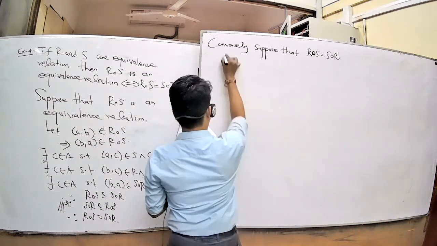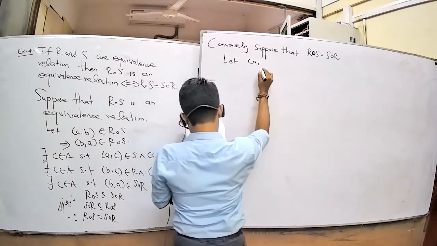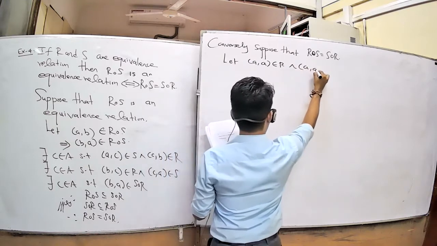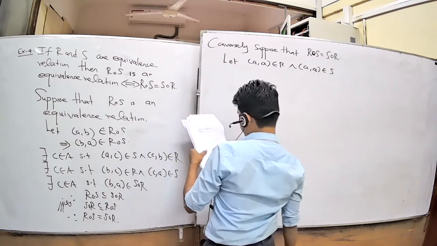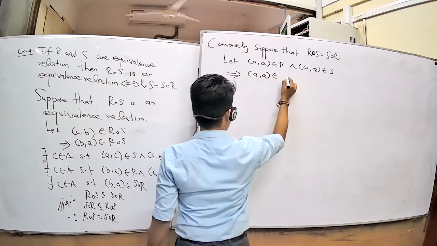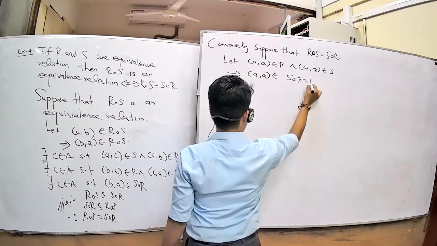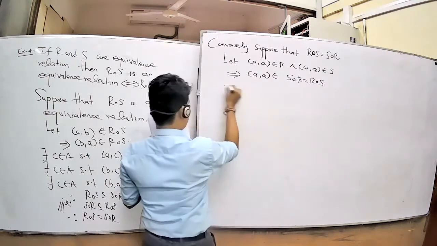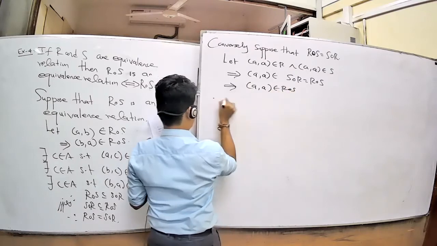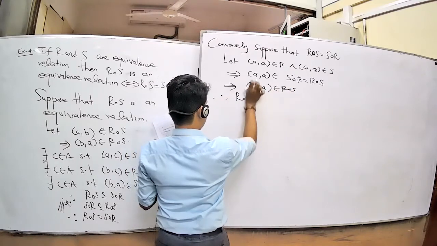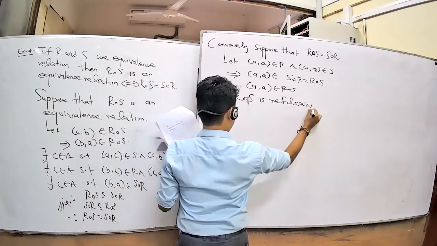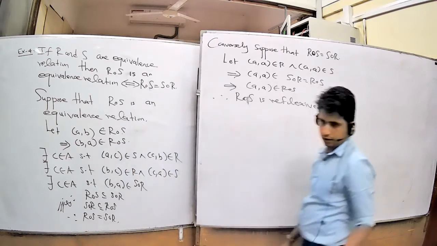For reflexive, let you take (A, A) belongs to R because R is reflexive, and again (A, A) belongs to S because S is also reflexive. From both you write (A, A) belongs to S composition R, but S composition R equals R composition S. This means (A, A) belongs to R composition S. Therefore, R composition S is reflexive.